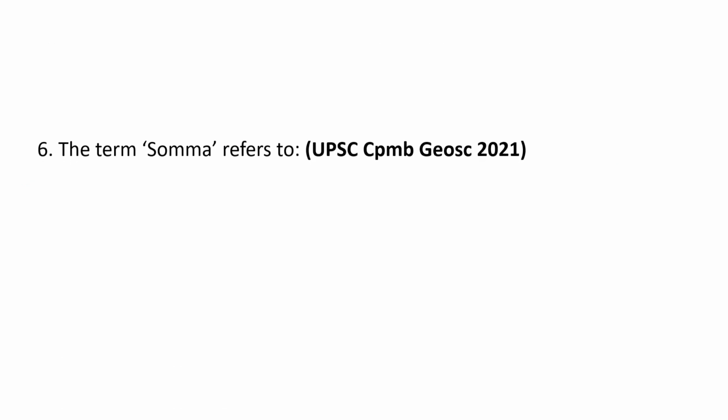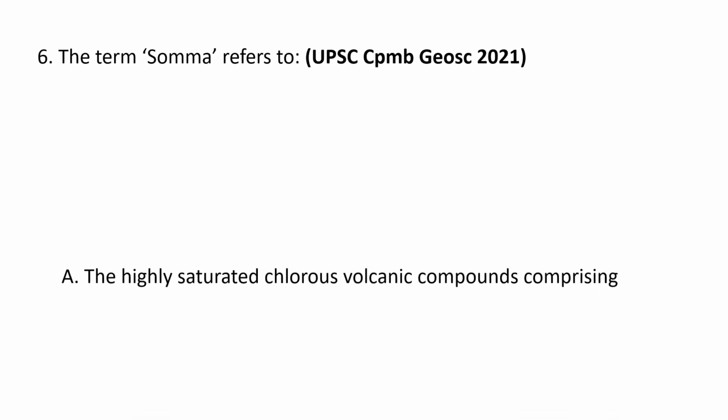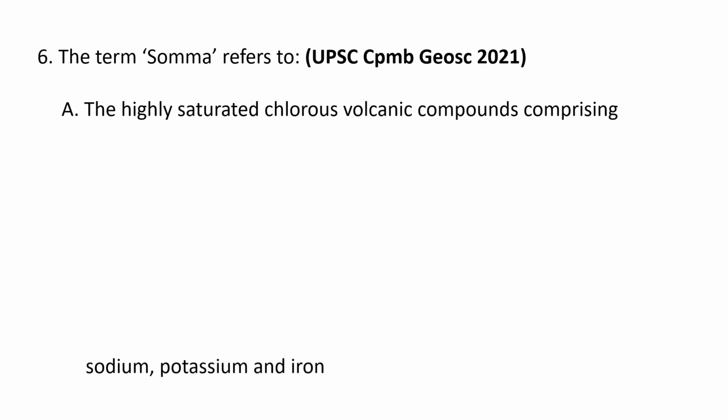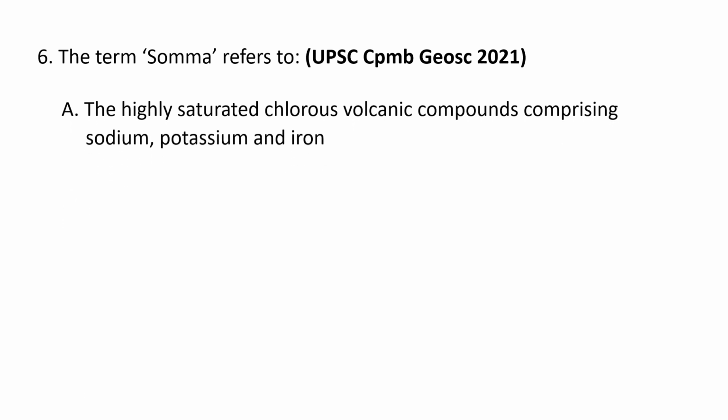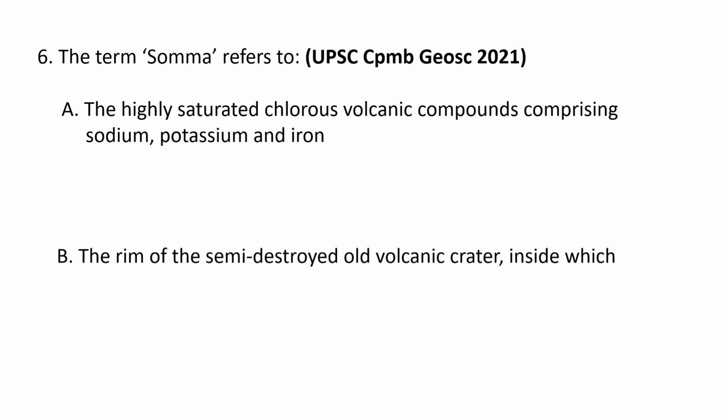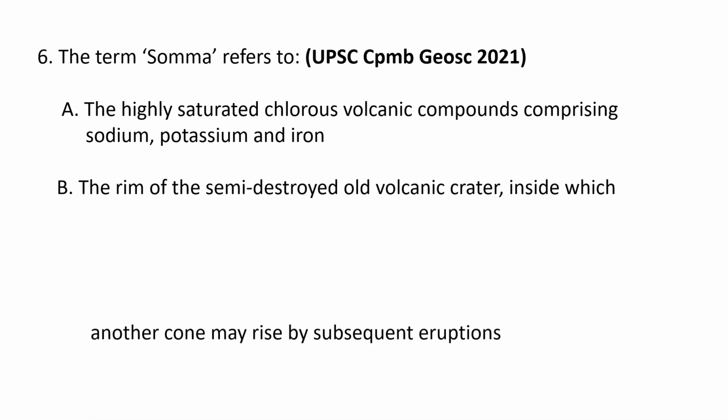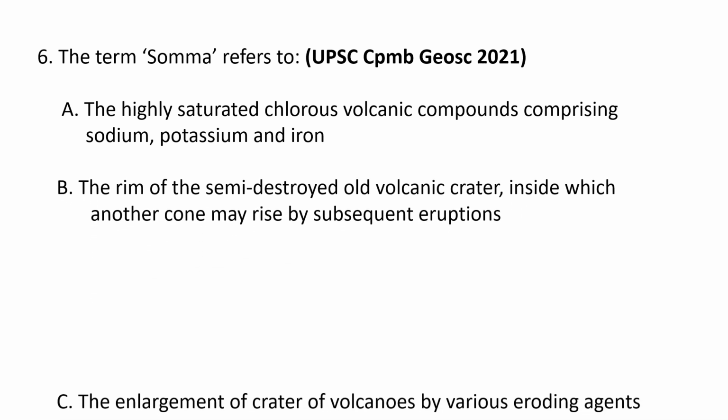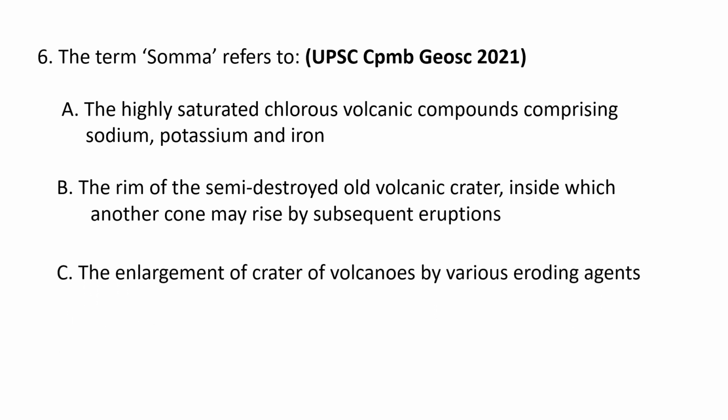The term somma refers to, what does the term somma mean? A. The highly saturated chlorous volcanic compounds comprising sodium, potassium and iron. B. The rim of the semi-destroyed old volcanic crater inside which another cone may rise by subsequent eruptions.